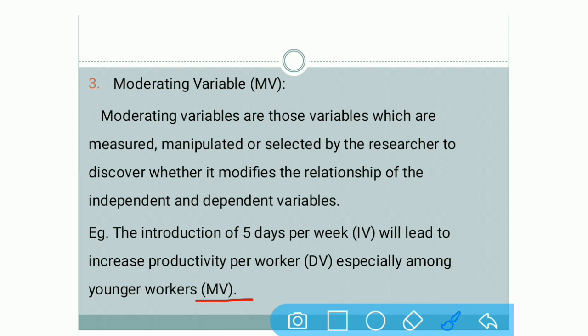If you are giving these facilities to old persons, then it is not sure that they will increase productivity or not. Maybe they will work in a similar way for the whole time period. So the old generation cannot increase productivity, but mainly younger workers can increase the productivity. So here there is a certain moderation in the variable. Moderation, that is certain change. 5 days will increase the productivity in workers, but especially when you are going with the younger workers only.